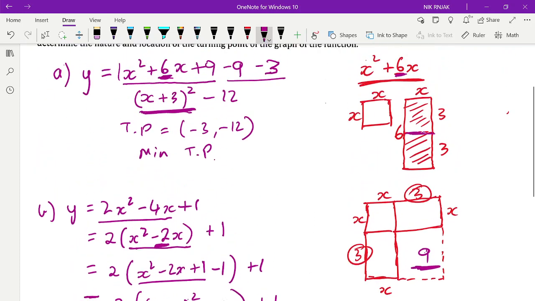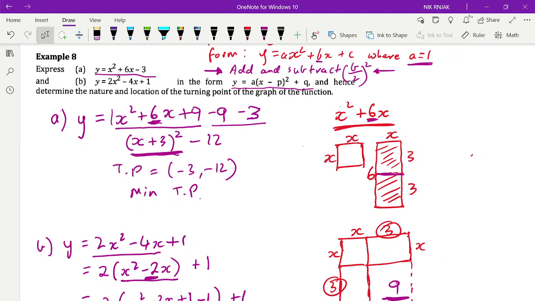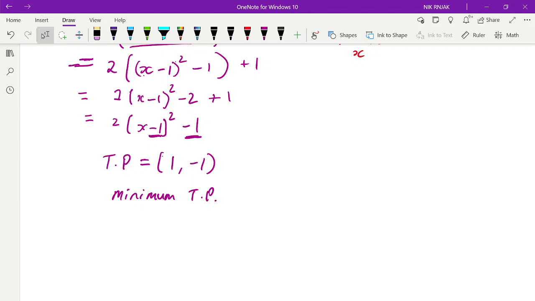So that's how we complete the square to transform a quadratic function from standard form into vertex form. Just remember, before you complete the square, you have to have the a value be 1. And if it's not 1, then you need to factorize to make it 1. So if you get a question where you've got, say, y equals negative x squared plus 6x plus 13, you would have to factor out a negative 1 first.